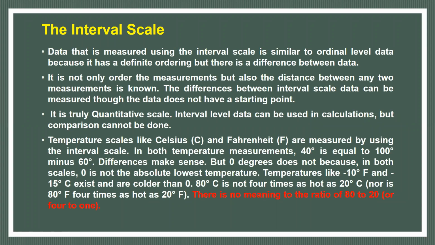Suppose we are able to resist 60 degree temperature. If we are exposed to 2 times that temperature, we may be completely burned. So we cannot make the ratio exactly, like 4 times hotter or 4 times colder. There is no meaning to such ratios. So this is the interval scale.